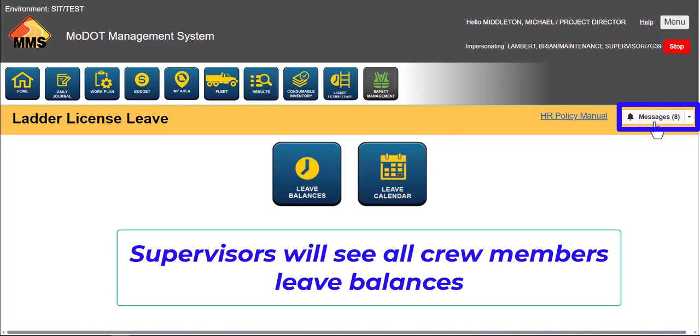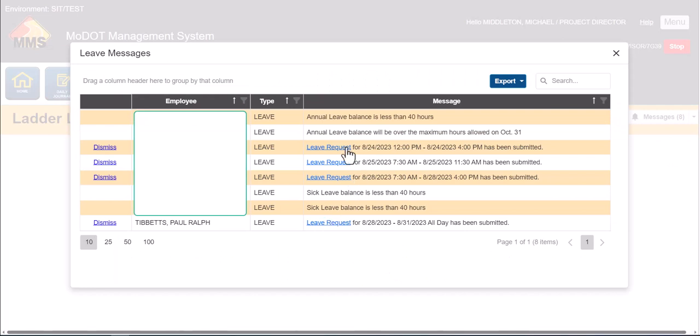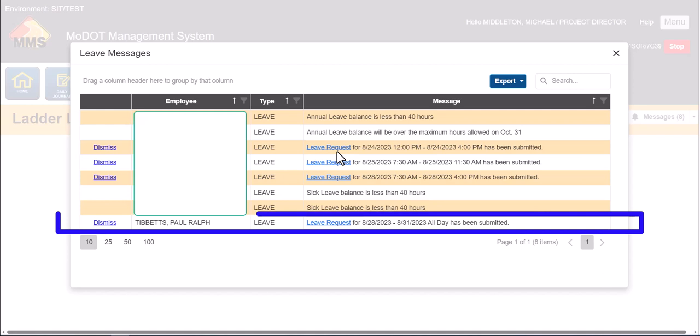The messages over here, if you open up those messages, you're going to see a leave request in there. So you could actually hit the leave request from here and approve it if you want to. Not a bit of a problem. You'll see right there is Mr. Paul Tibbetts' leave request. So I can actually click on that and approve that particular leave request. Not a bit of a problem. But I'm going to show you another way.